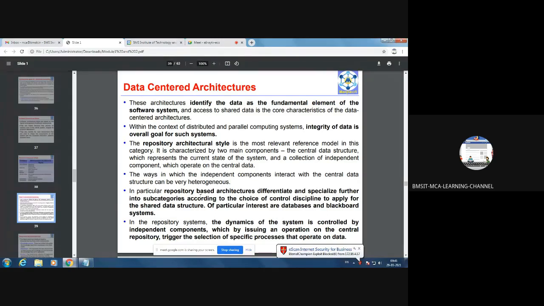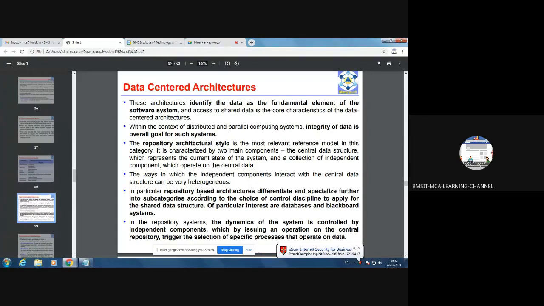So in this model, you will have a common repository which will have access to all the software components, and the other major component is the software modules. The ways in which the independent components interact with the central data structure can be very heterogeneous. That means there is no particular way in which the interaction should happen. Each module can be of heterogeneous type, and each software component can interact heterogeneously.